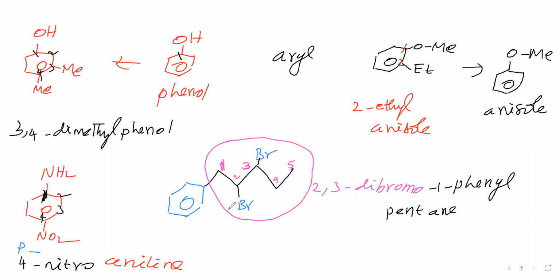Now we will say 2,3 dibromo. Here 5 carbon atoms are there, therefore pent. The suffix is yl. Why did we give the suffix yl? Because it is a branch. Then we will say this name: benzene.